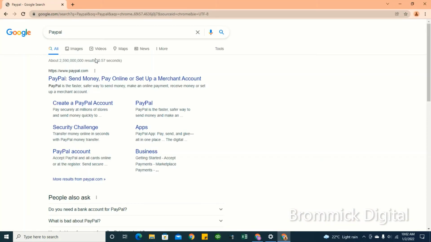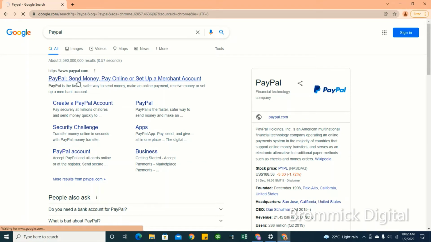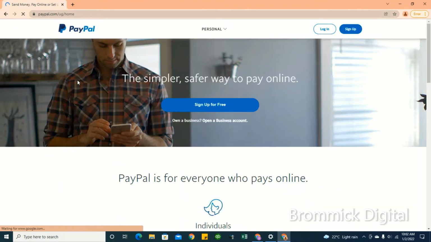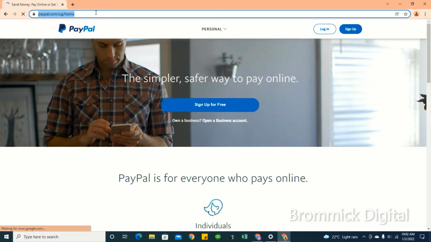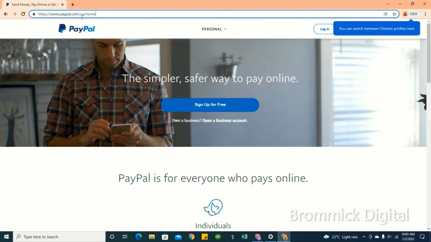Okay, so go to your Google, input PayPal. Once you input PayPal, they'll bring the PayPal website. Please go right ahead. You see the URL is www.paypal.com/ug/home. So guys, the trick is, don't register for the PayPal account using UG.